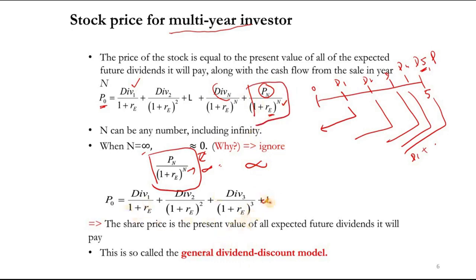So that's why we use dividend 1, dividend 2, dividend 3. For how many years are we going to do that? We don't know, right? And we are also not sure about the price, so that's why we are ignoring this part. Maximum it can go to infinity, and when it goes to infinity, it becomes nearly 0. So we ignore it. This formula is called the simple or general dividend discount model. This is the model that would be used as a base for the next few models.